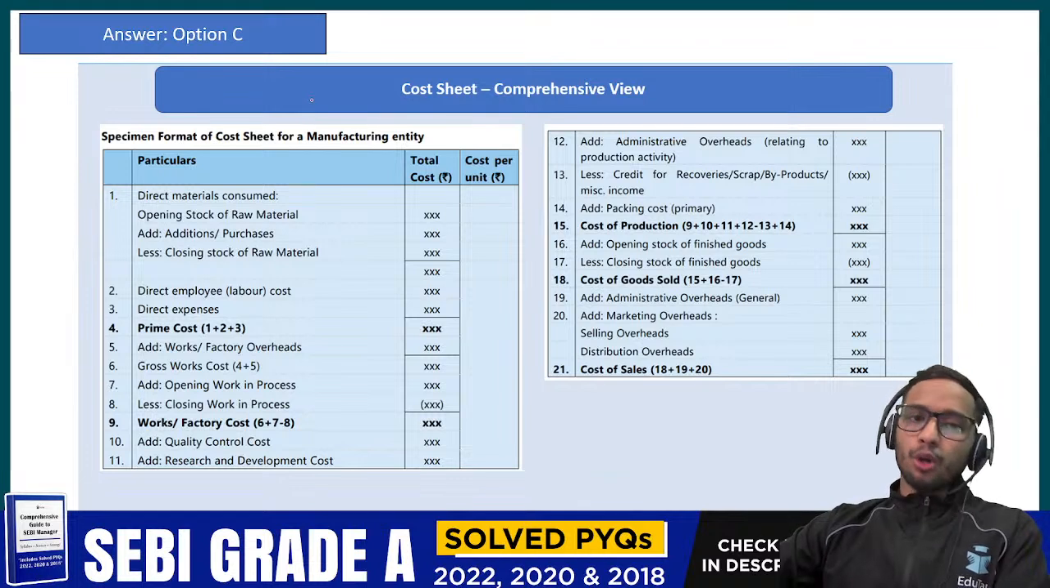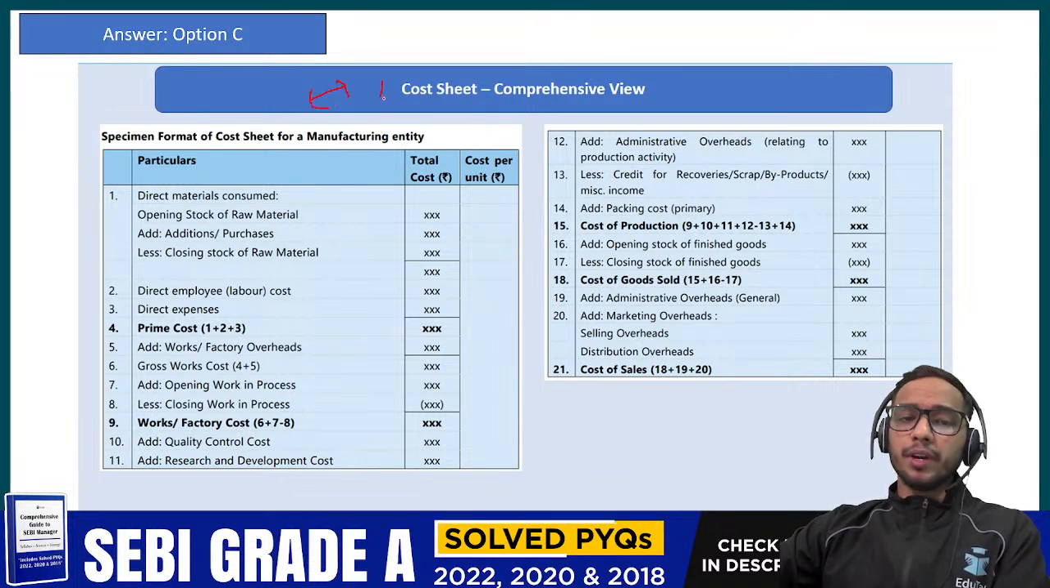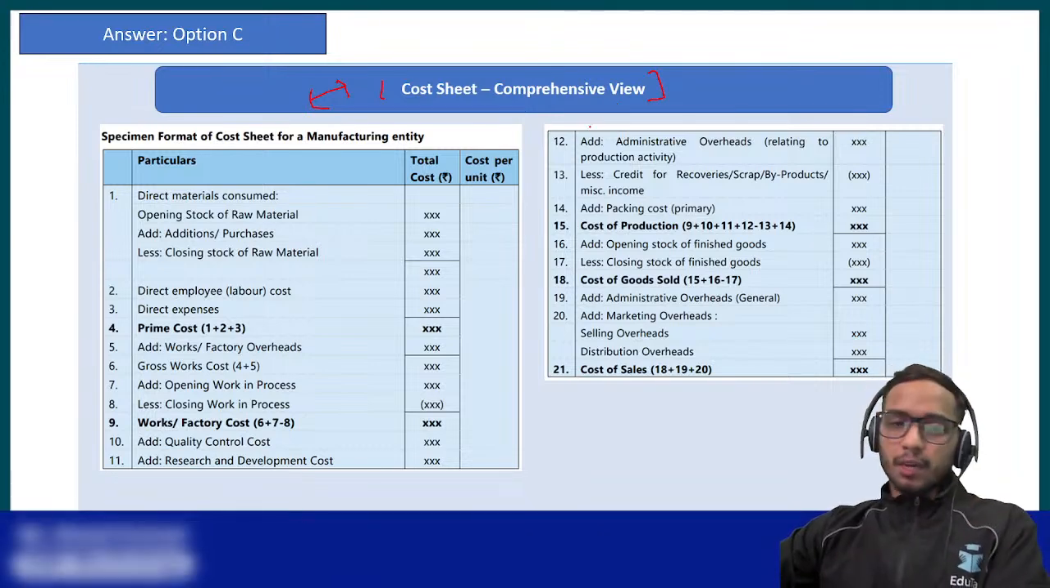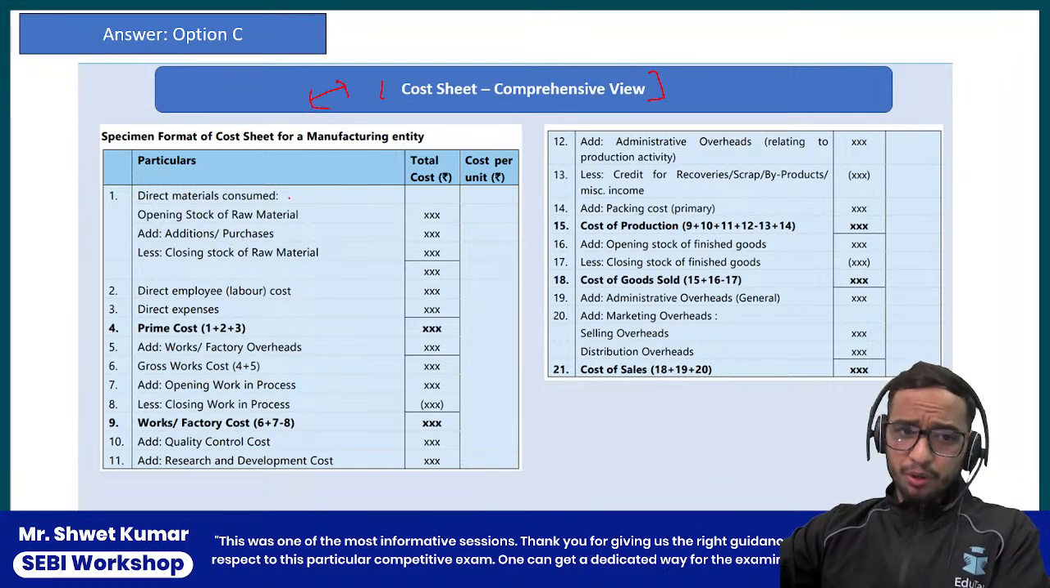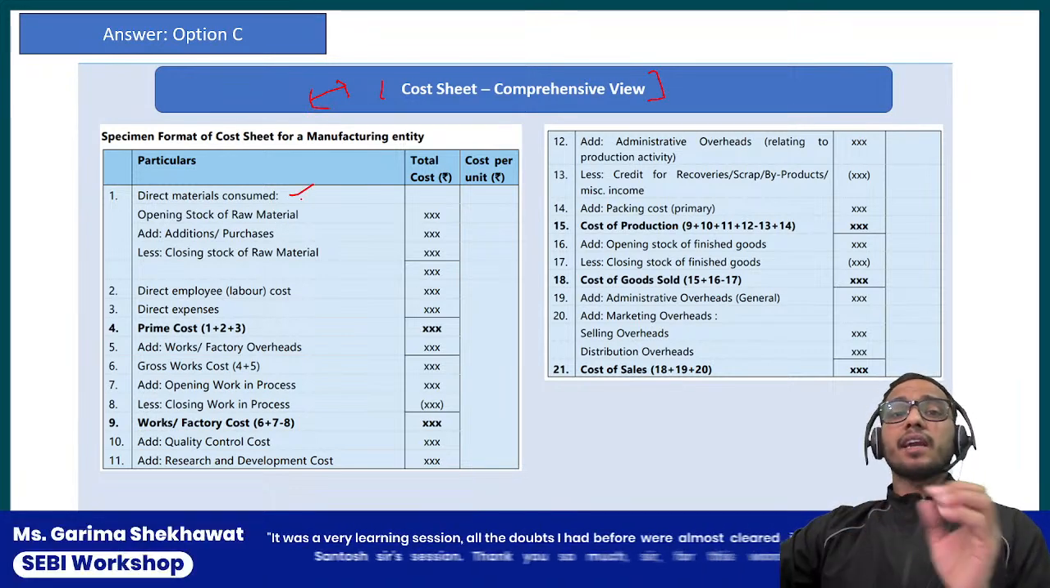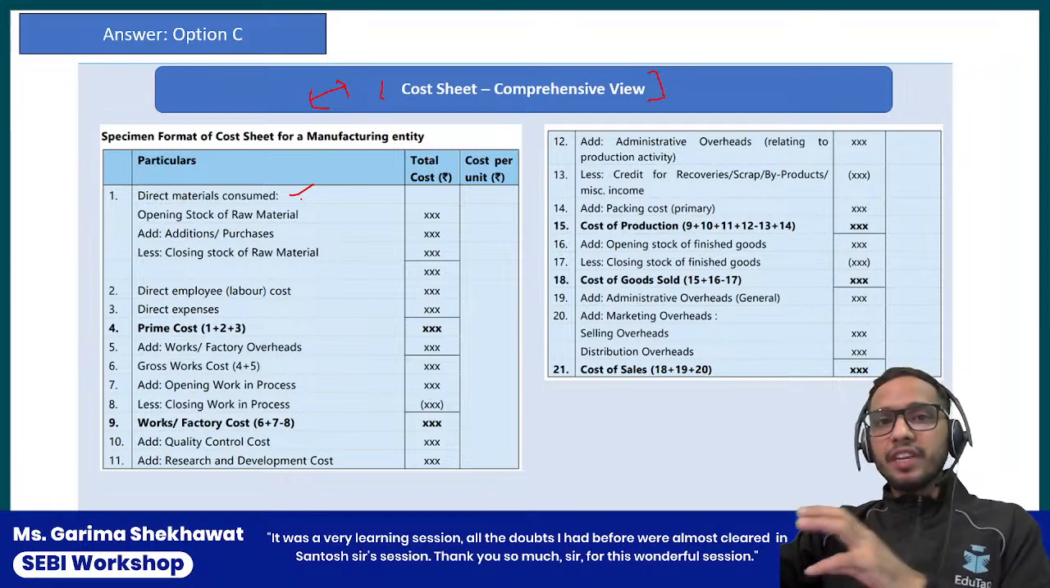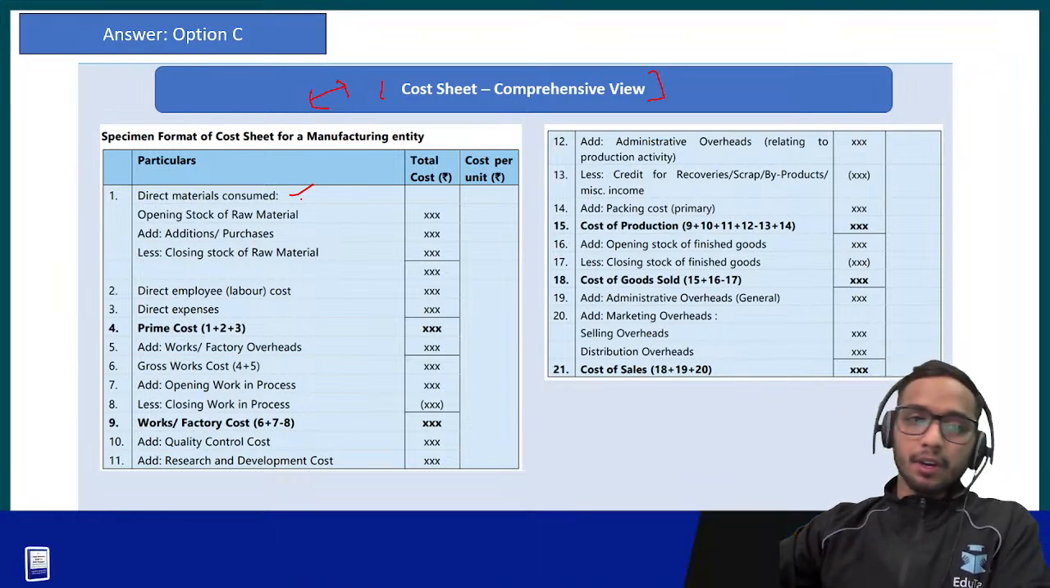Look at this cost sheet, a comprehensive view it is, and look at this very carefully, and we are going to discuss this as well, don't worry. But the main point here is, first of all, you need to remember that direct materials are those which are directly attributable to the finished unit of goods, that is direct material.